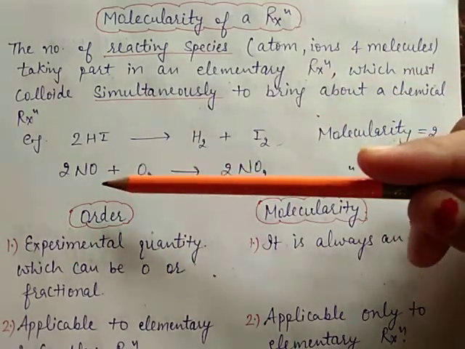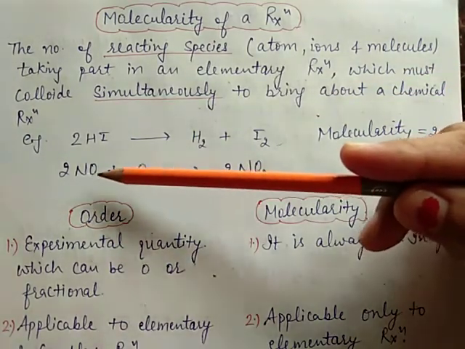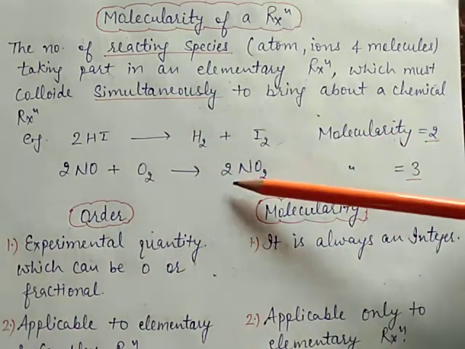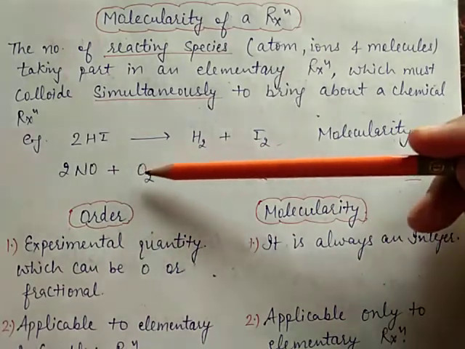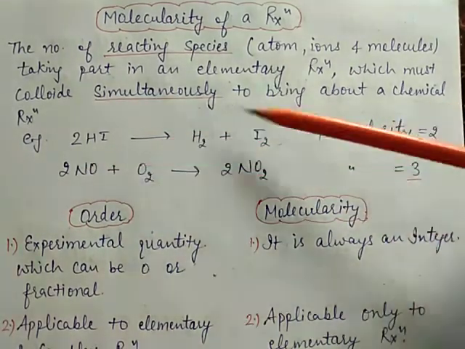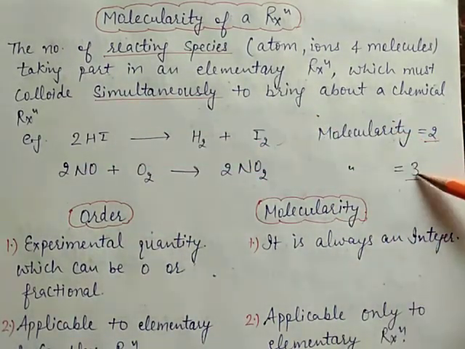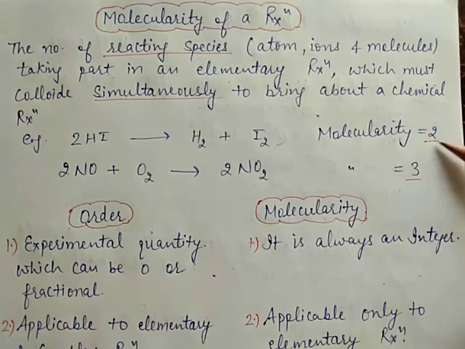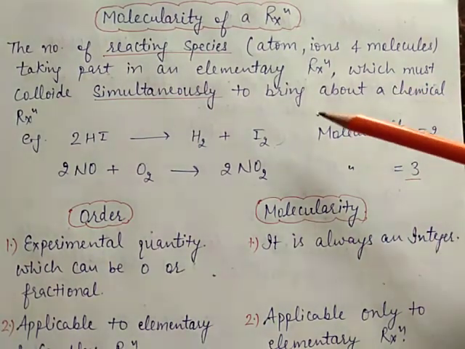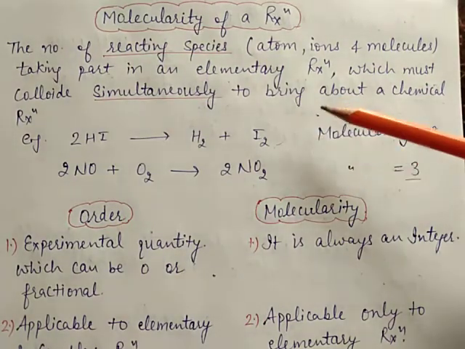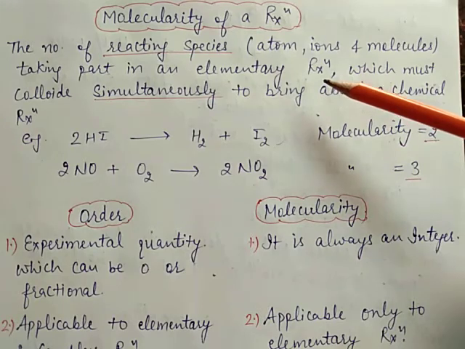In second example, 2NO plus O2 give rise to 2NO2. Here the number of reacting species is 2 plus 1, that is equal to 3, means molecularity is 3, means trimolecular reaction. The probability of more than 3 molecules colliding simultaneously, that is rare.